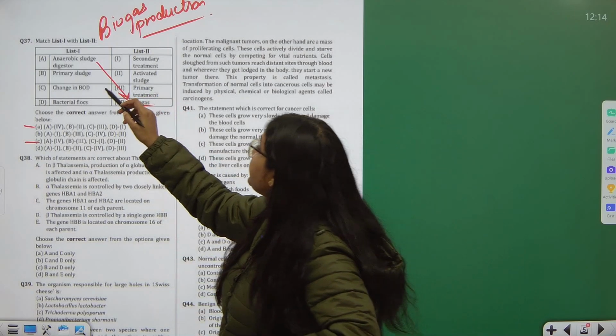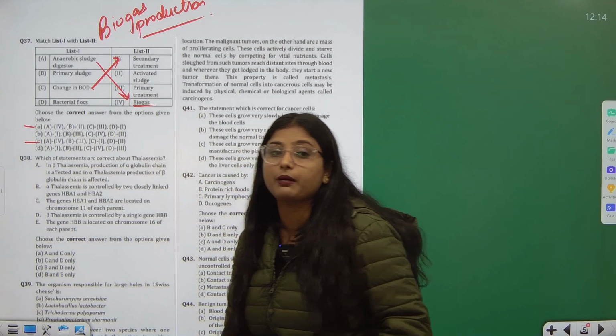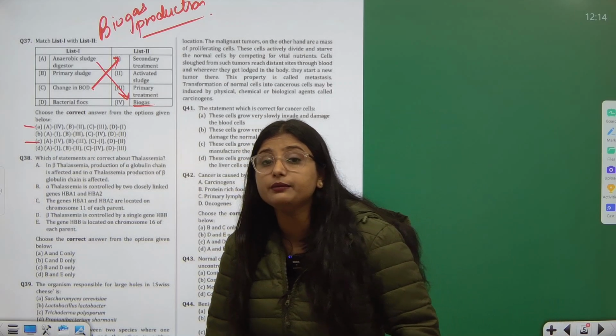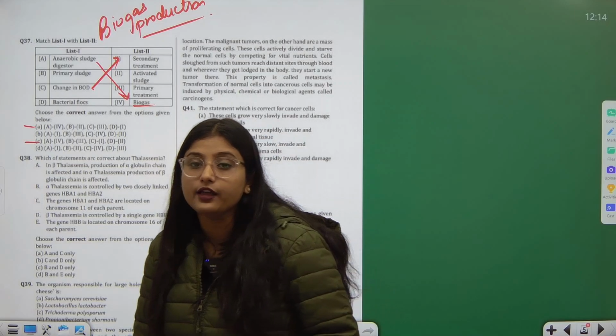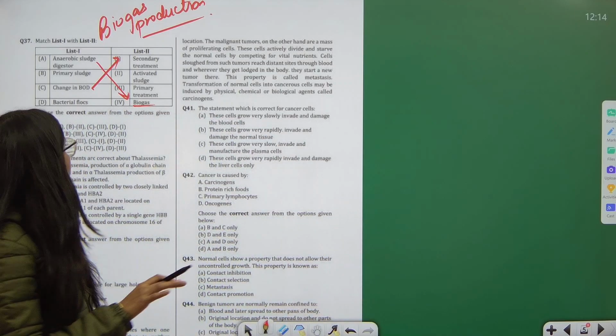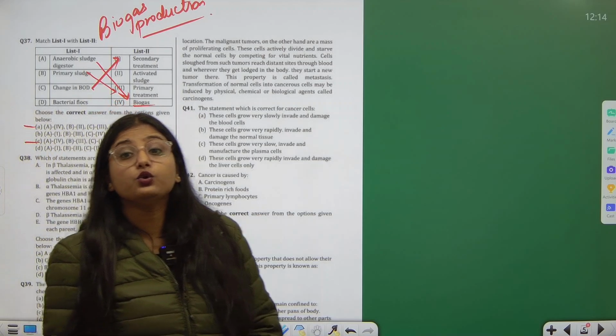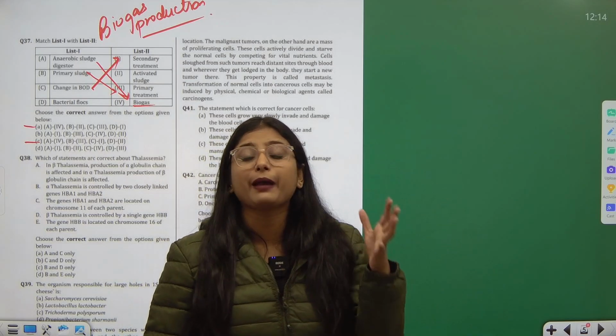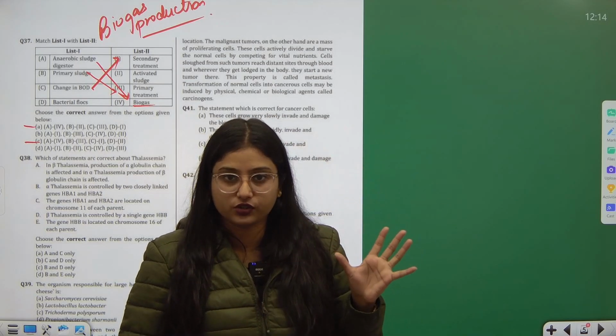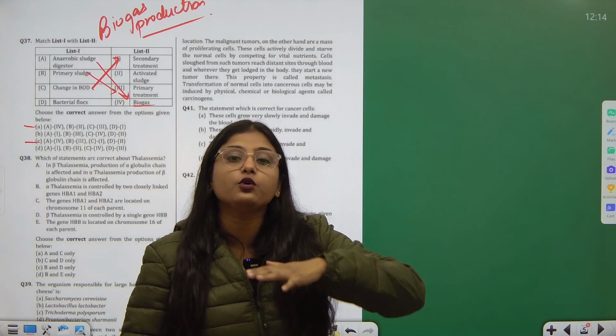Now, secondary treatment always involves a change in biochemical oxygen demand, because in primary treatment we had segregated the primary sludge, and due to the mixing of air, a lot of aerobic bacteria had sucked up all the oxygen. So, the oxygen demand went down.